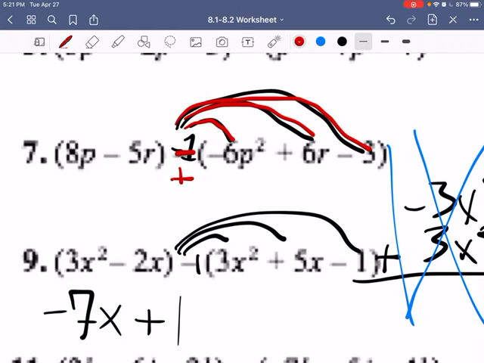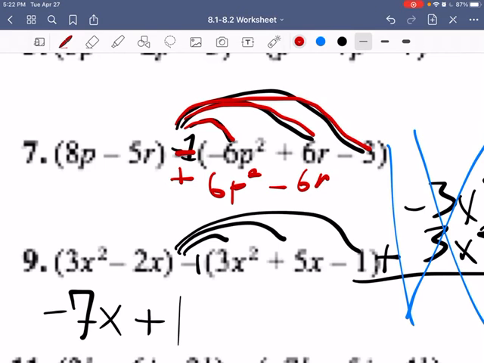Do I have to switch it? I like to set that up ahead of time, do my thinking, and then make it real simple at the end. So negative 6p squared becomes positive 6p squared. Then positive 6r becomes negative 6r. Then negative 3 becomes positive 3. Okay, that's how we would do it.